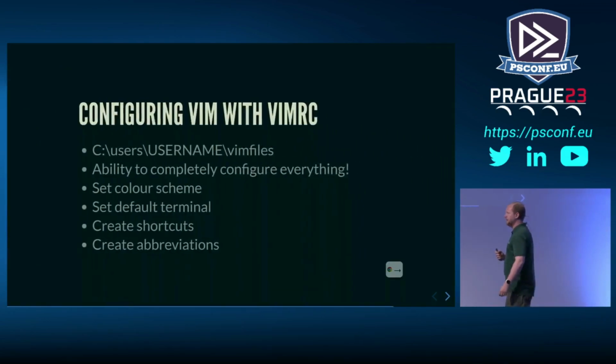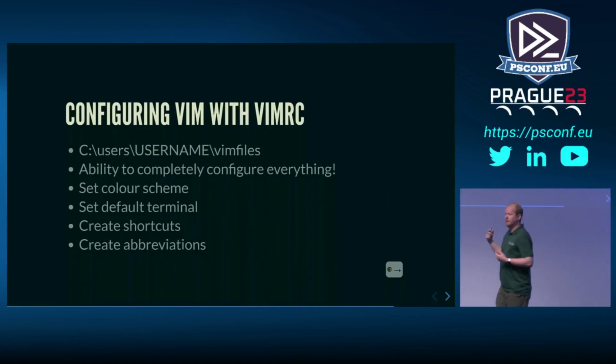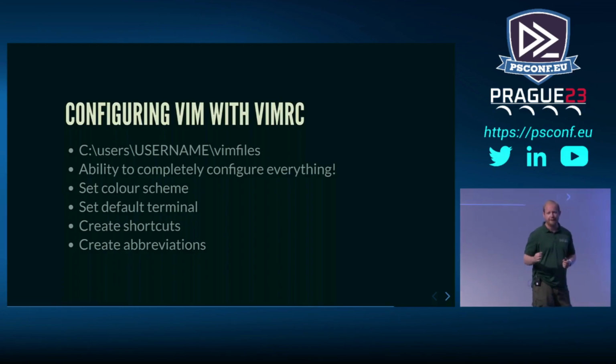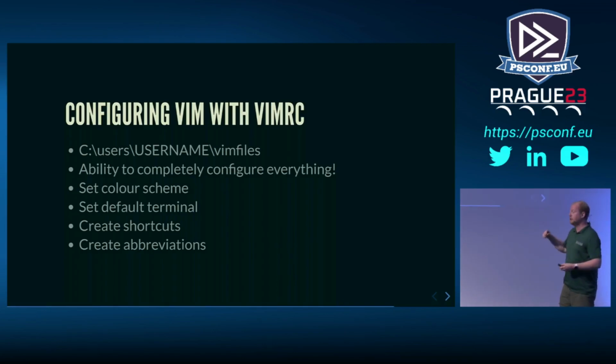And this usually lives, if you're on Windows, in your home directory under Vim files, and it gives you the ability to configure everything. You can set your color scheme, set your default terminal, which we want to do because we don't want to go into command prompt each time, we want to go into PowerShell. We can create shortcuts, we can create abbreviations, we can do pretty much anything.